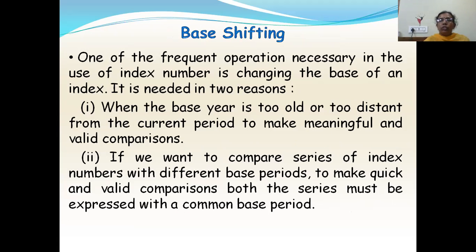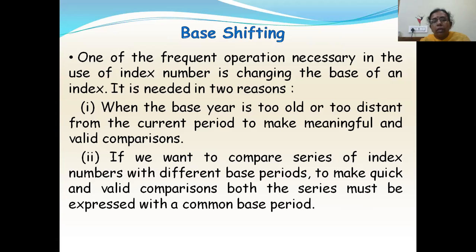Next topic is base shifting. One of the frequent operations necessary in the use of index numbers is changing the base of the index. Why do we need to change the base of the index? There are two reasons for that. One is when the base year is too old, too distant or too far away from the current period, then to make meaningful and valid comparisons, we need to shift the base.